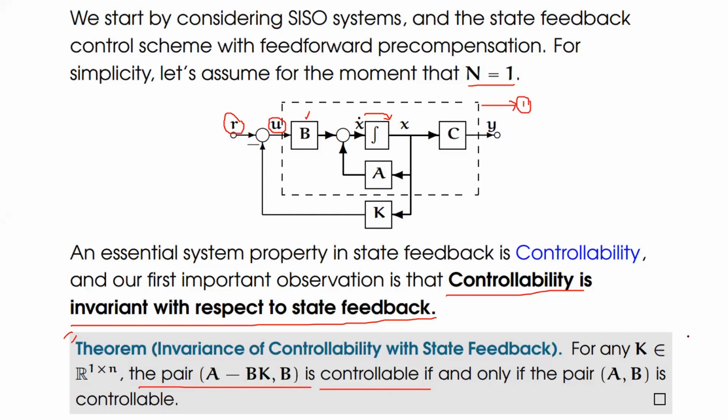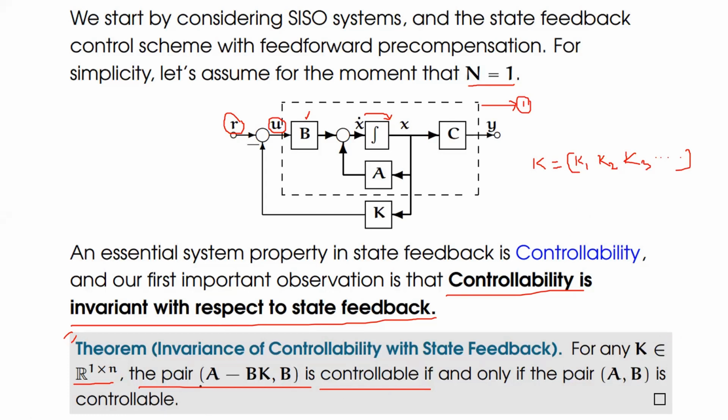That means K can be any value, where K should be a 1 by n matrix. That is, the K value is always a row matrix, meaning a single row and n columns. The first element is K1, the next element would be K2, the next element would be K3, and so on. There are n number of K values.